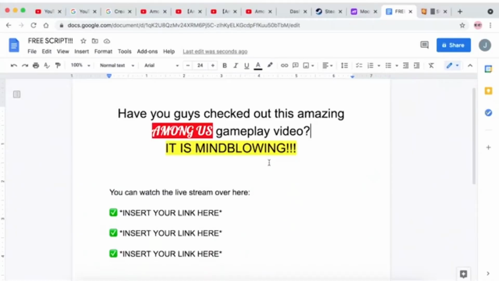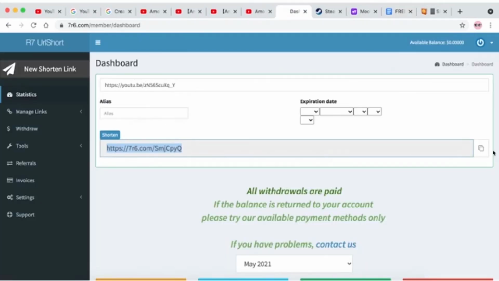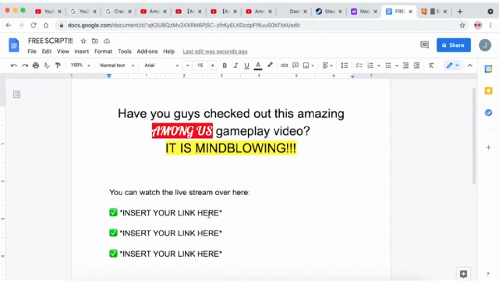So this is just one of the examples which are very simple, and you're going to be getting a lot of clicks. The template says, "Have you guys checked out this amazing Among Us gameplay video? It is mind-blowing." And then you can watch the live streaming right here, and then this is where you're going to put in your shortened link. So just go back to your dashboard and just copy this thing right here, and go back to our template and paste the link right there. And that's our shortened link.